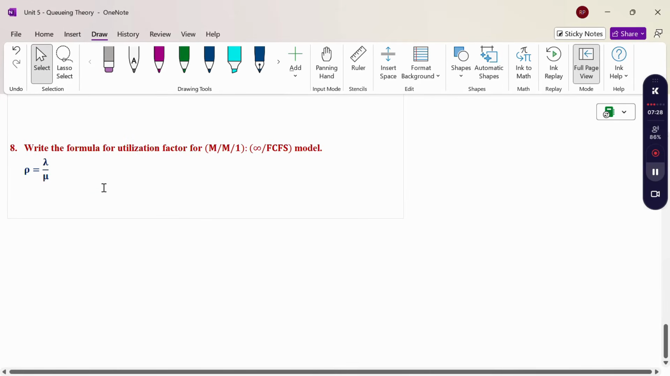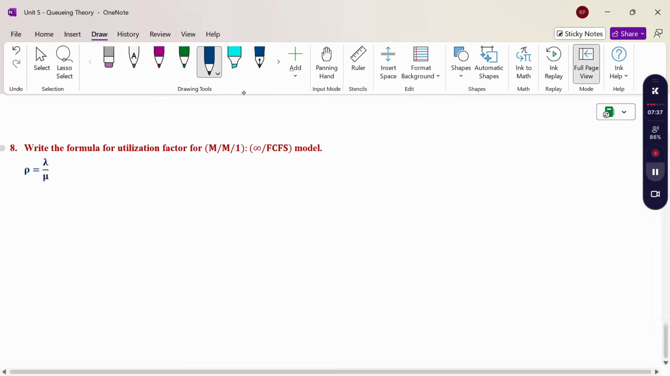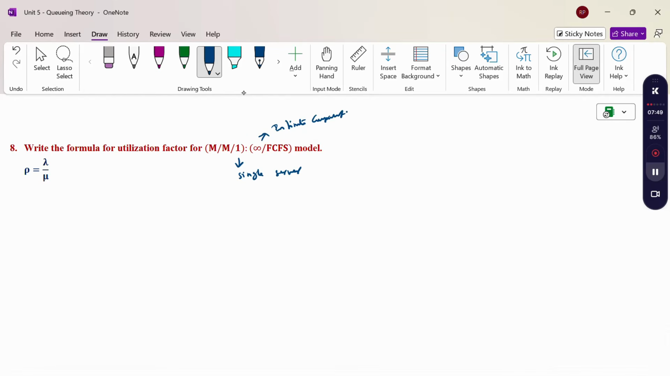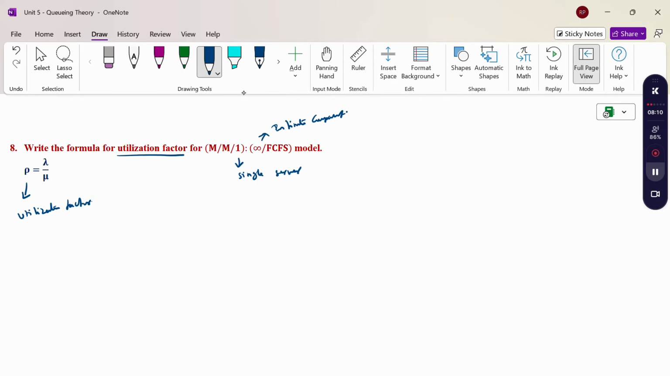Write the formula for the utilization factor for the M/M/1 infinity first come first serve model. M/M/1 is nothing but a single server, and infinity is infinite capacity. The utilization factor uses the notation rho. So rho, the utilization factor, is nothing but lambda by mu, where lambda is the arrival rate and mu is the service rate. So rho equals lambda by mu is the utilization factor.